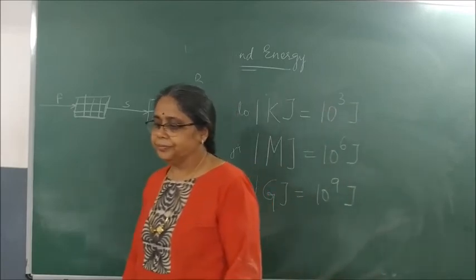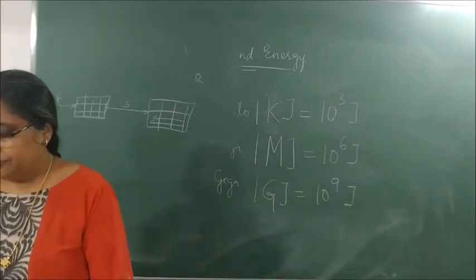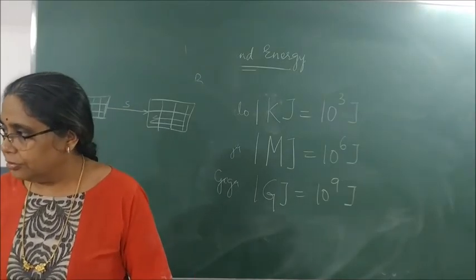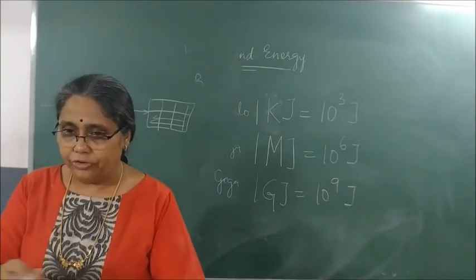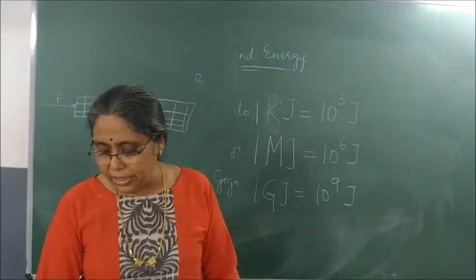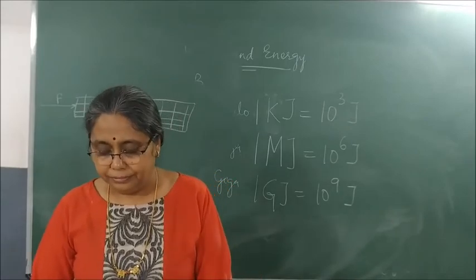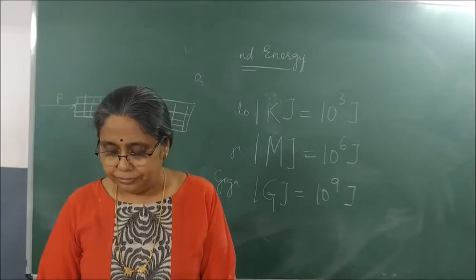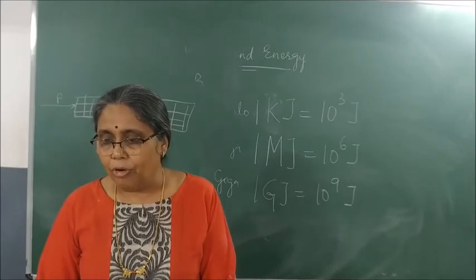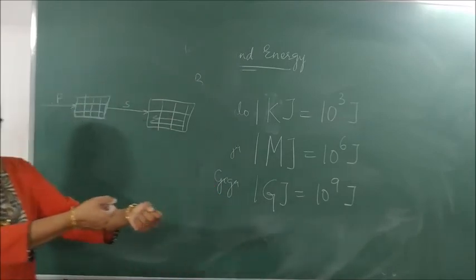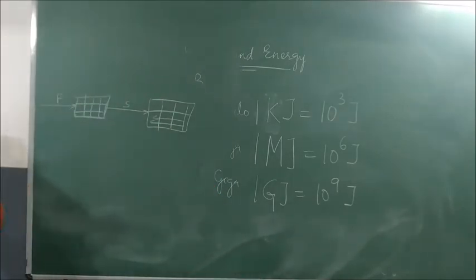Examples. In a tug of war, the work done by the winning team is positive. Correct or not? See, the winning team pulls the rope like this, and everybody comes and falls onto the winning team.